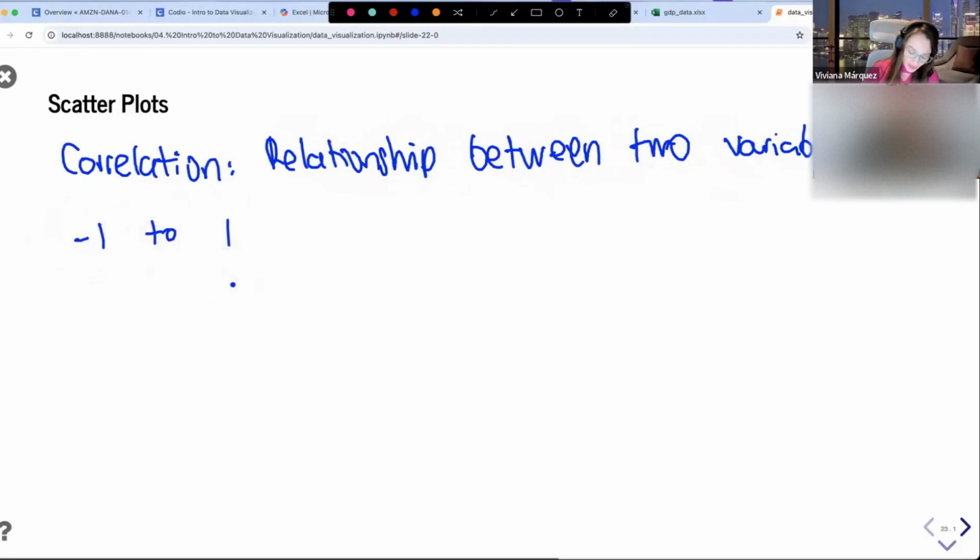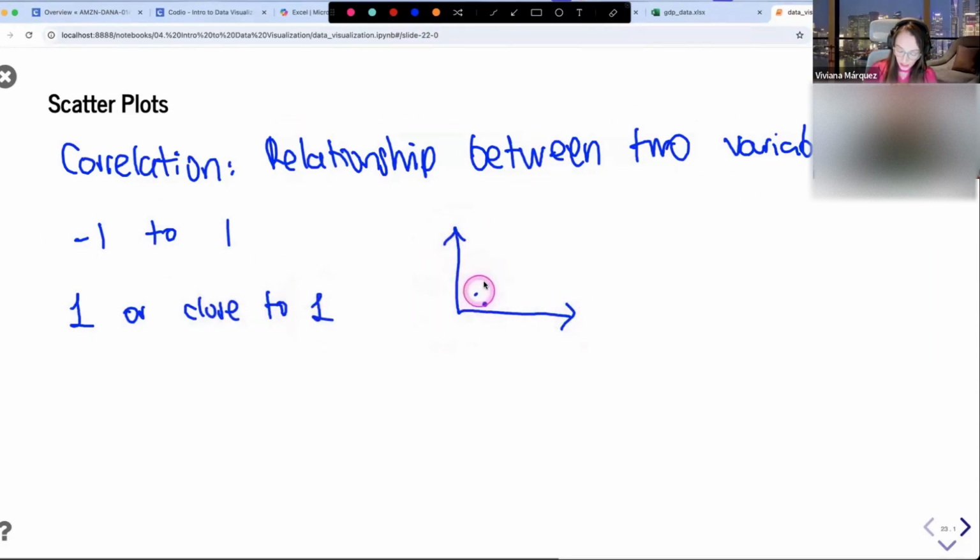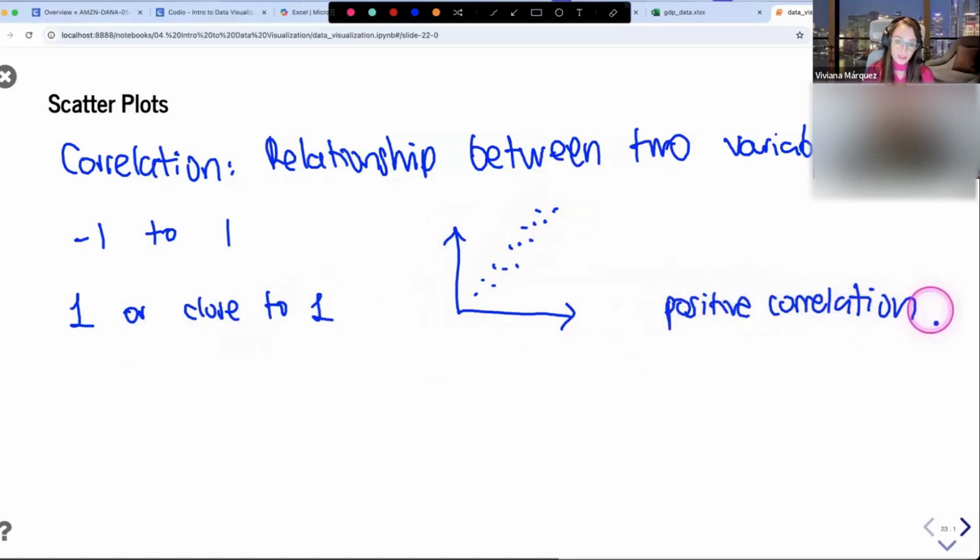So for example, if the number is 1 or close to 1, your scatter plot is going to have the following shape. And what this means is that you have a positive correlation. And what does that mean? That as one variable increases, the other one also increases.